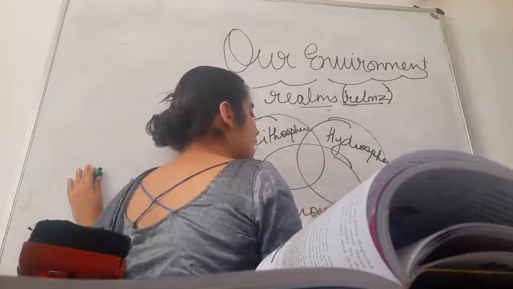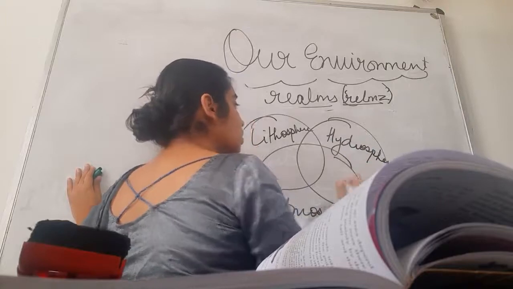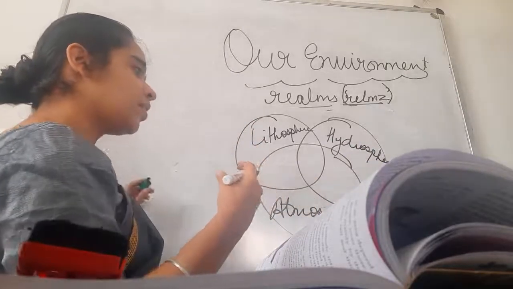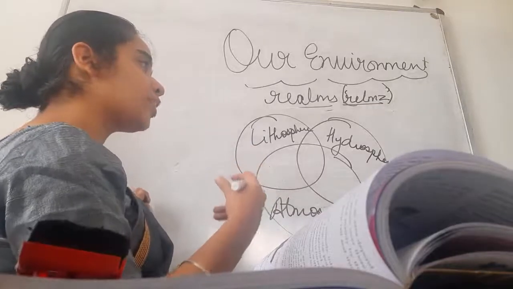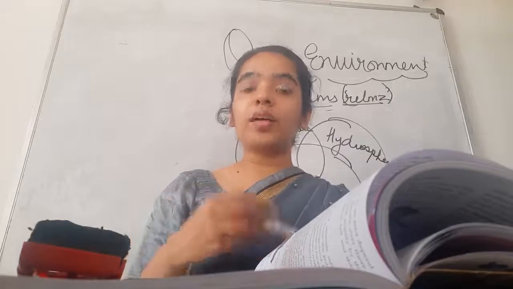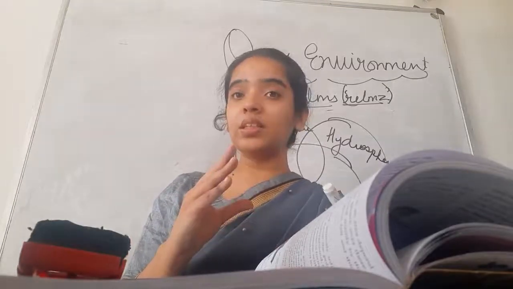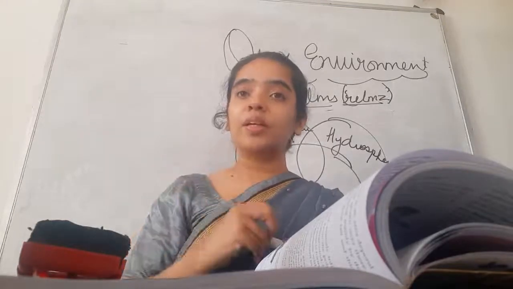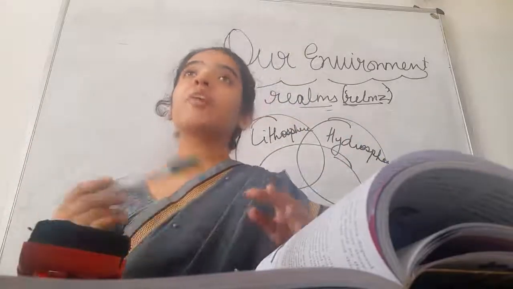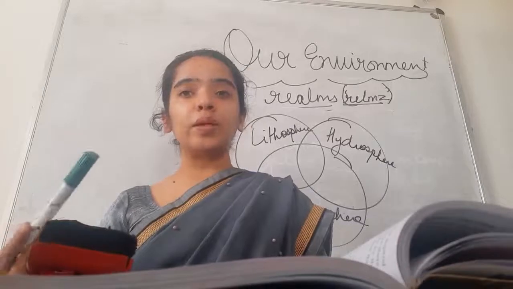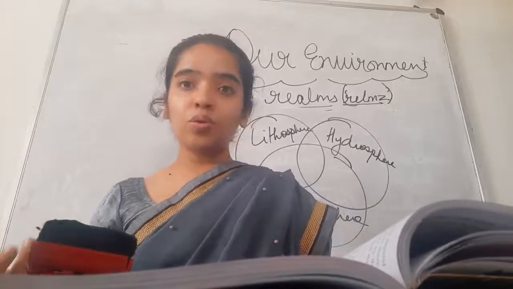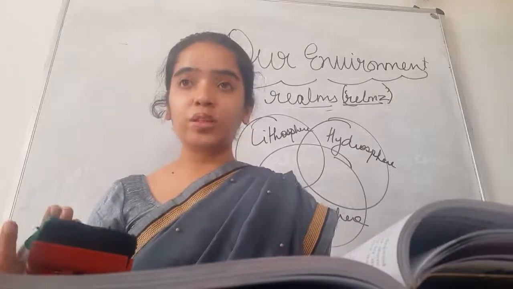But Jupiter does not have lithosphere. Mars has lithosphere, but if I talk of hydrosphere and atmosphere, we are still working on it. If life can be made possible, still the conditions are not very favorable. That means lithosphere, hydrosphere and atmosphere are not able to interact with each other. Jupiter is made of gases only. There is no lithosphere, so life is not possible.